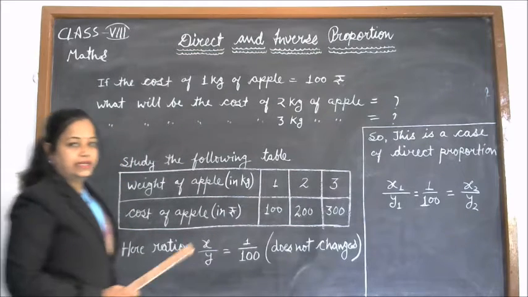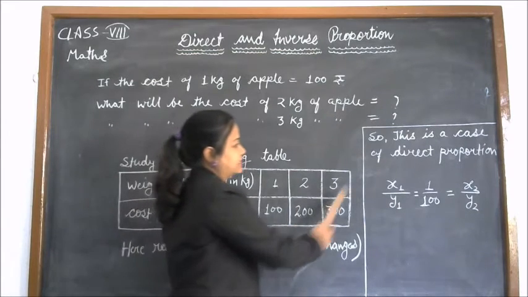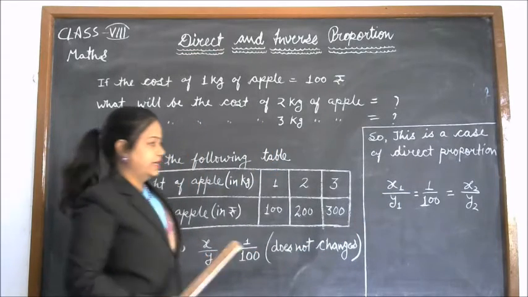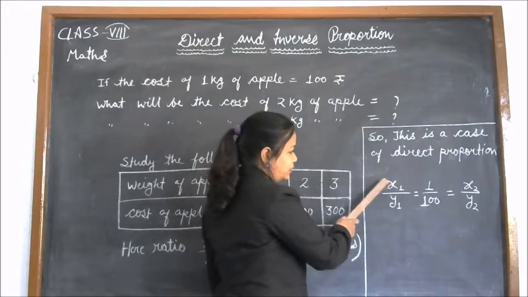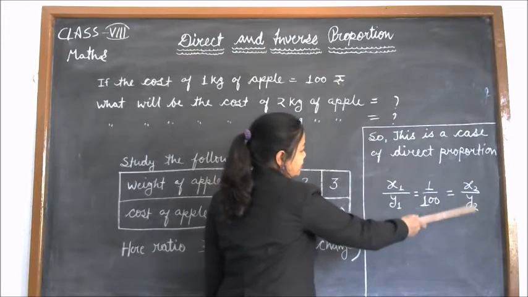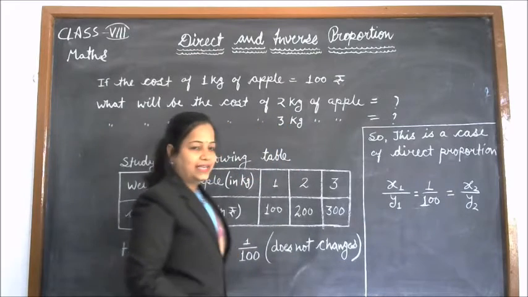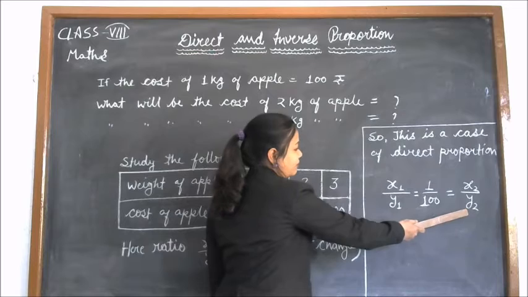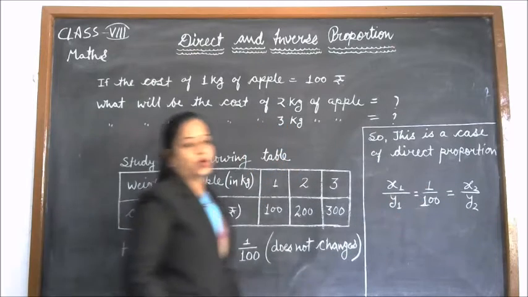So students, it implies that this is a case of direct proportion. And in direct proportion, we know the formula: x1 upon y1 is equal to x2 upon y2. And in this case, x1 upon y1 and x2 upon y2 is 1 upon 100.